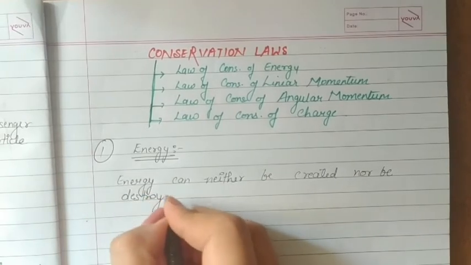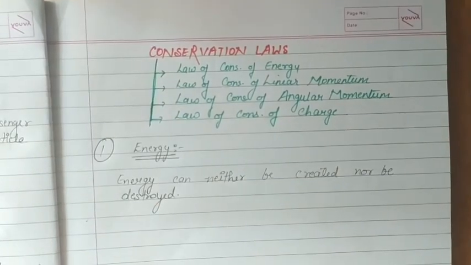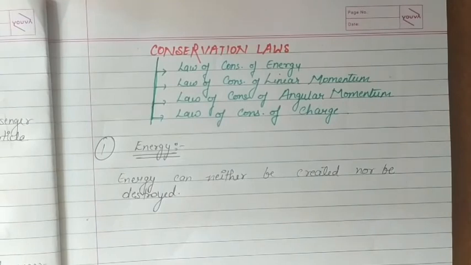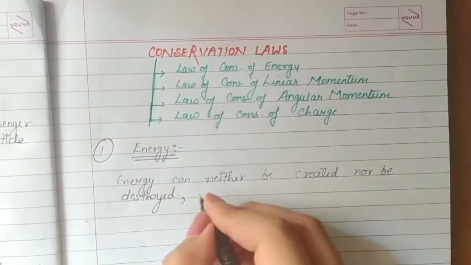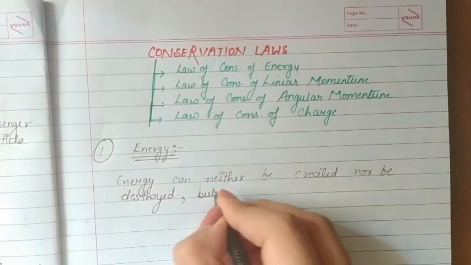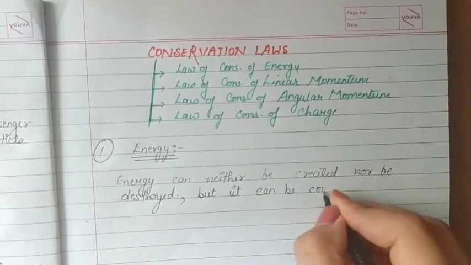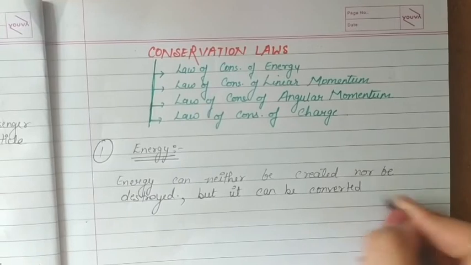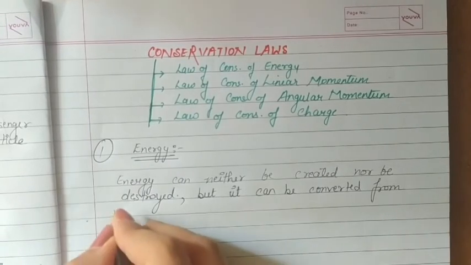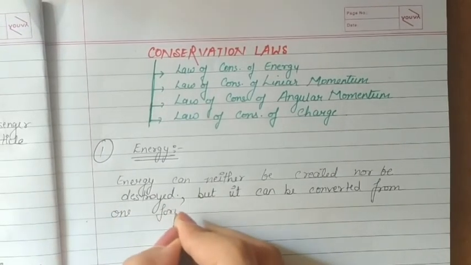That means in a process, the total energy of an isolated system remains constant. It cannot be created nor be destroyed, but it can be converted from one form to another.